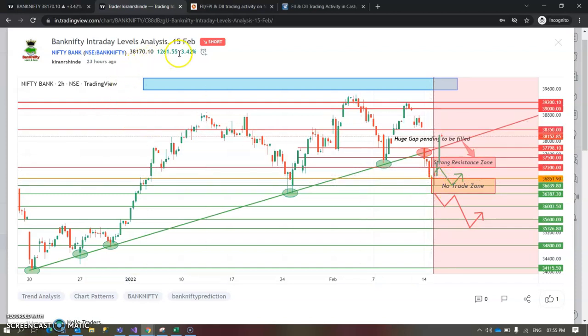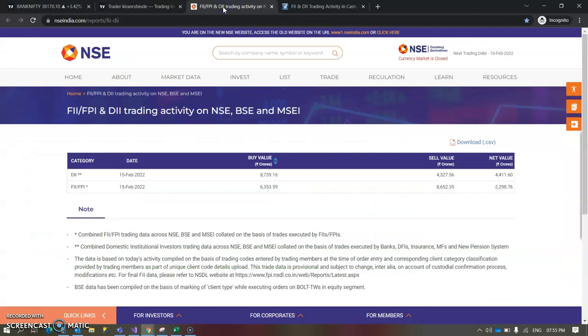Now this is a 15 minutes 2 hours time frame, so you won't be able to see it perfectly, but in the 15 minutes time frame we can see. And from there the market tanked up. It broke even the resistance trend line as well. It broke the strong resistance zone as well. So why this happened, we would see in the video. Please stay tuned.